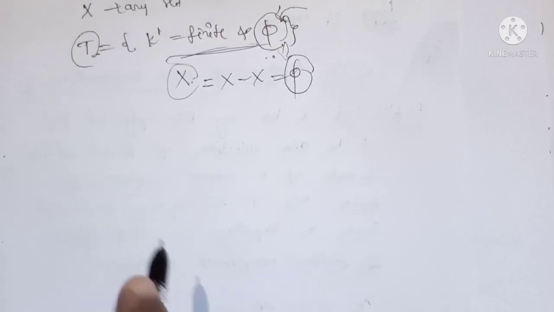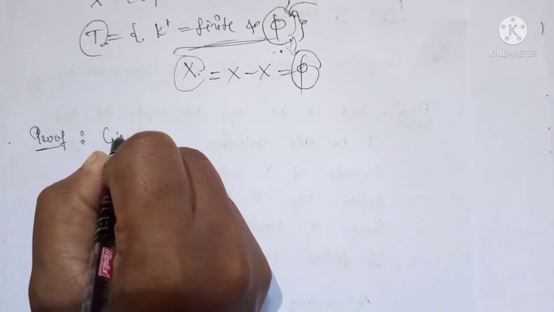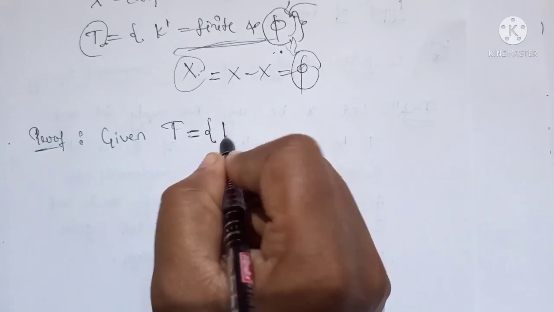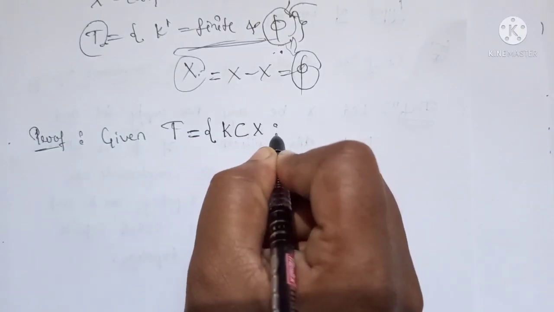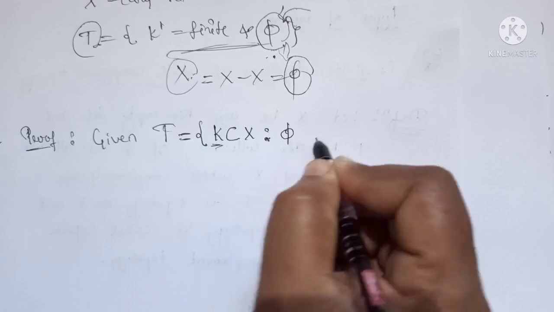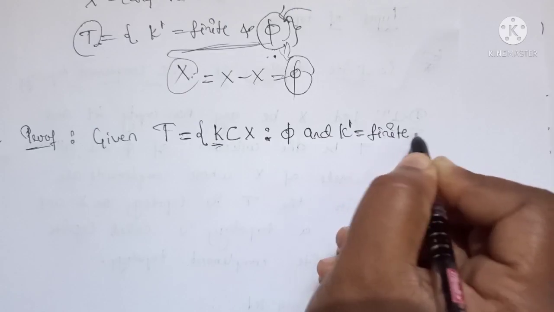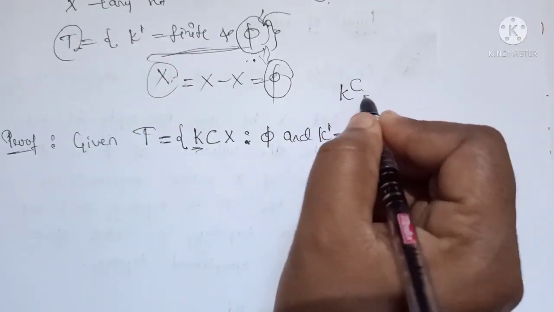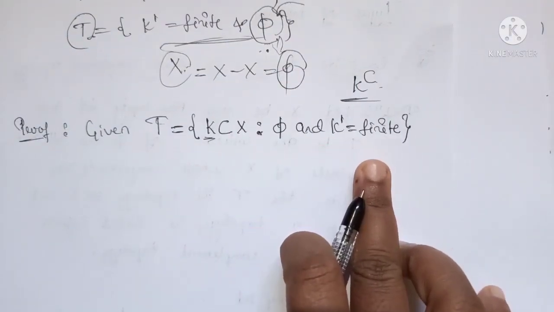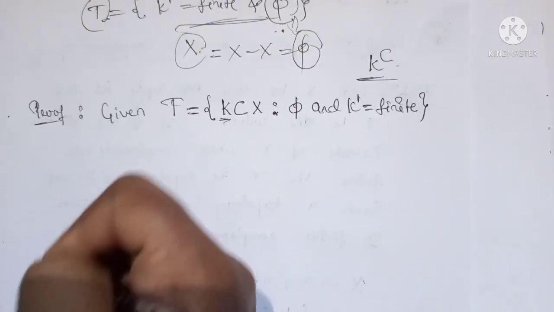So let us see the proof. First we write the given. Given T is equal to K, a subset of X, so K means all the subsets of X such that it includes phi, and K dash is finite. Complement is also denoted by this symbol, or we simply denote it by K dash also. Then let us prove it one by one.